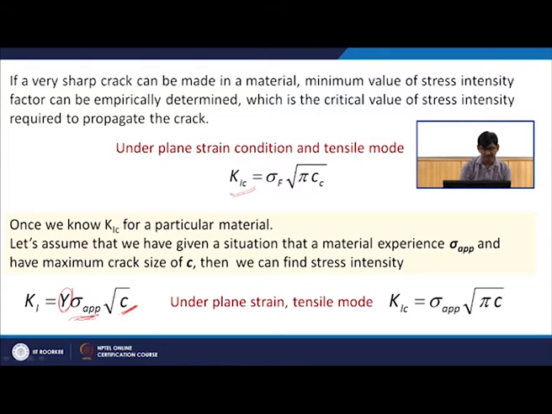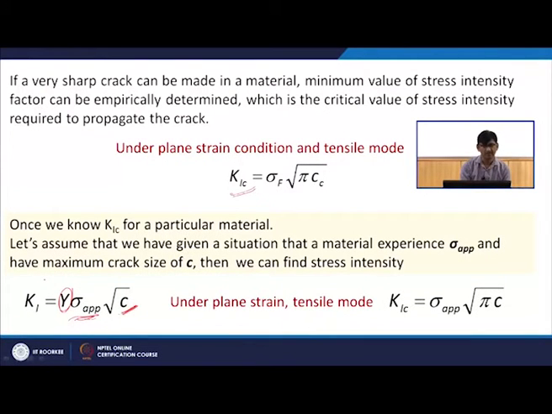Now, if this stress intensity factor is more than K1C, then I have to either change the applied stress, or redesign my structure, or do certain processing to the material to reduce the defect size. If K1 is less than K1C for the given applied stress and the defects in the material, then I can say this is a safe mode and I can use this material under this stress condition with the given flaw size.